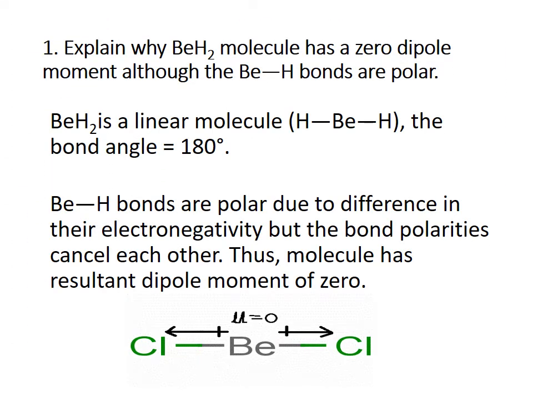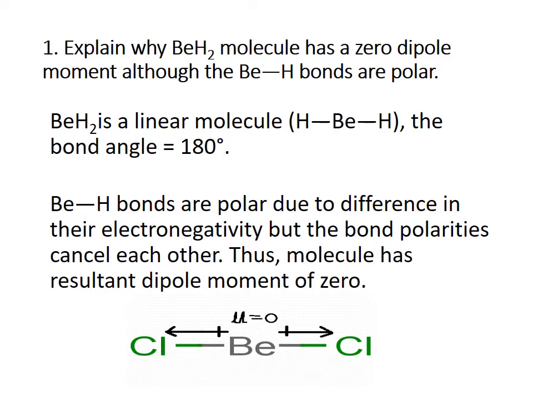Explain why BeH2 molecule has a zero dipole moment although the BeH bonds are polar. BeH2 is a linear molecule and its bond angle is 180 degrees. BeH bonds are polar due to the difference in their electronegativity, but the bond polarities cancel each other. Thus, the molecule has a resultant dipole moment of 0.